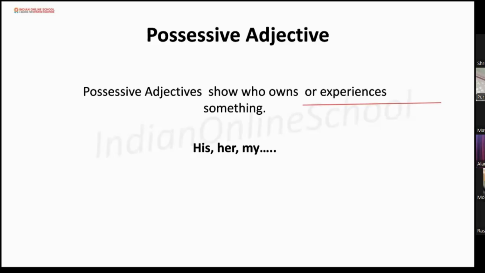Okay. Now Ashmi, can you give me one more example of possessive adjective? Ashmi? Ashmi, are you there? No, Ashmi is not there. Ekangshi? Ekangshi, are you there? Yes, ma'am. Okay. Can you please tell me one example of possessive adjective? Excuse me, ma'am. I am late in the class. One example of possessive adjective? Try.